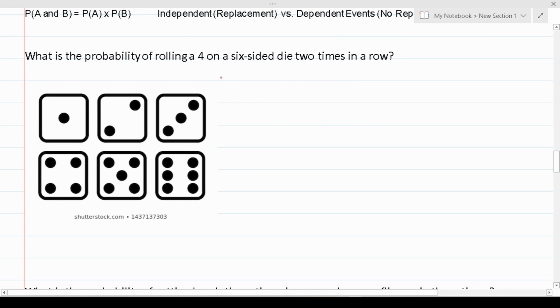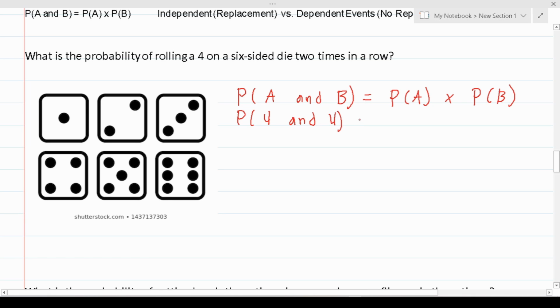It says, what is the probability of rolling a 4 on a 6-sided die 2 times in a row? So again, that's going to be probability of A and B, which we know is probability of A times the probability of B. If we want to write this to mirror the word problem, that can be probability of 4 and 4. Okay, again, the odds of rolling a 4, as we previously saw, were 1 out of 6.